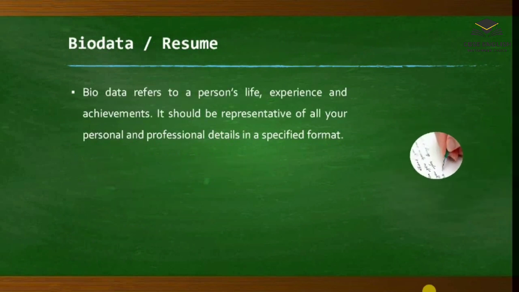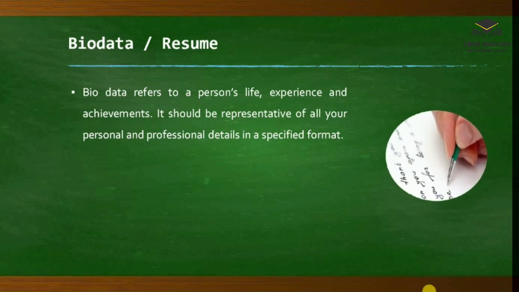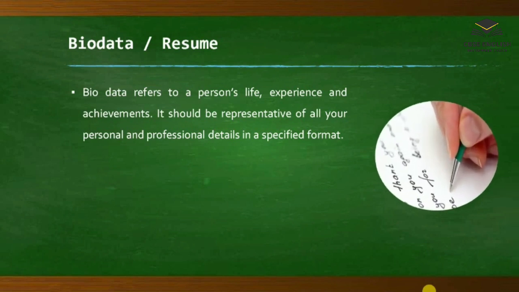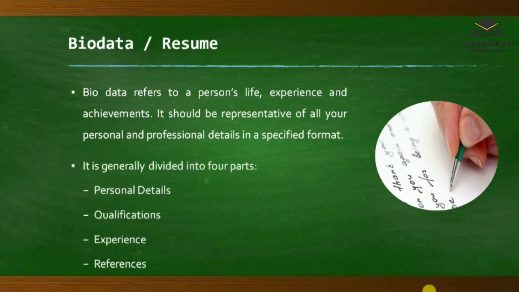So biodata or resume, how to write and what to write there. Biodata refers to a person's life, experience and achievements. It should be representative of all your personal and professional details in a specified format. It is generally divided into 4 parts: personal details, qualifications, experience and references.